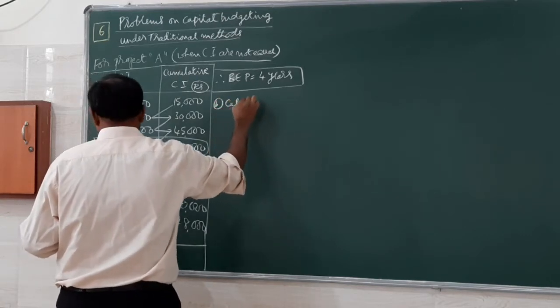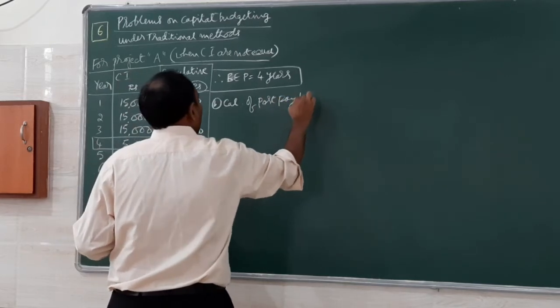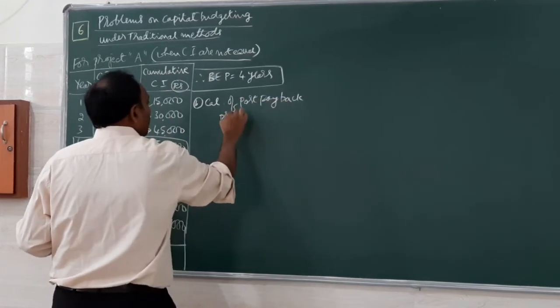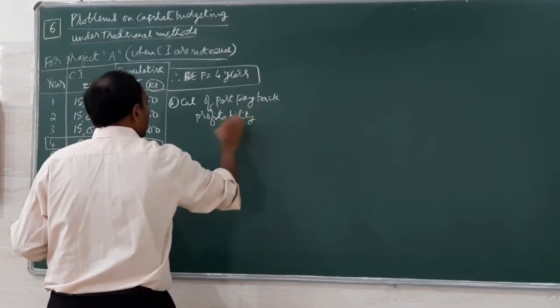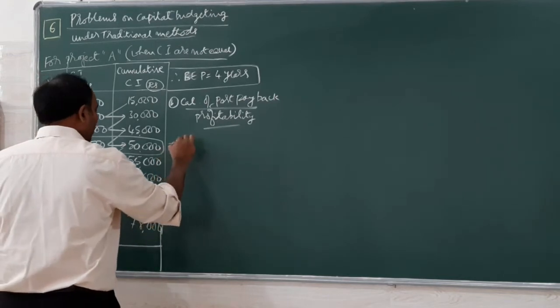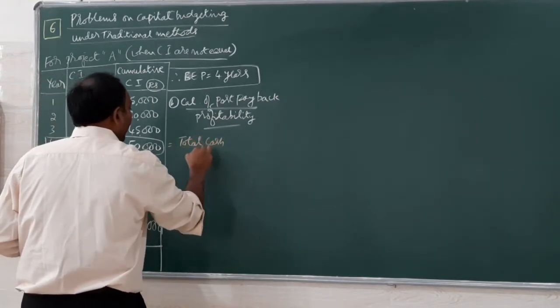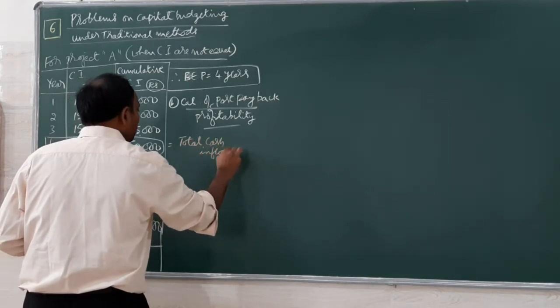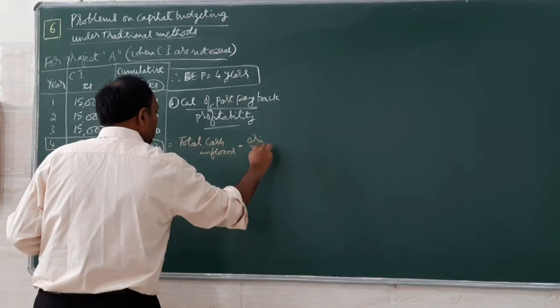The second part, what we are going to calculate here for project A is the calculation of post payback profitability. That is, after getting back the amount, what is the profitability? For that we have to go for a formula: total cash inflows minus original investment.